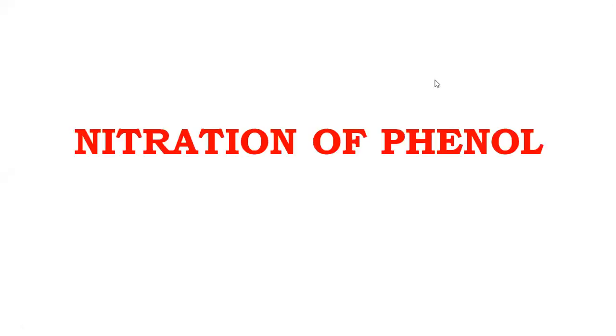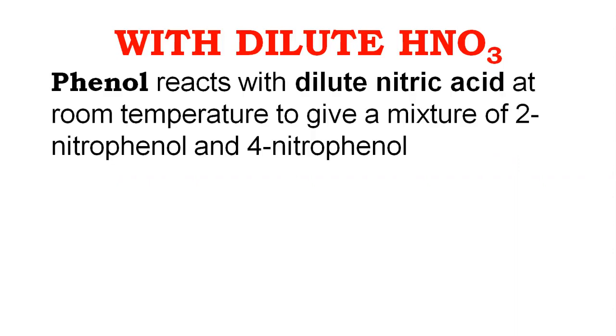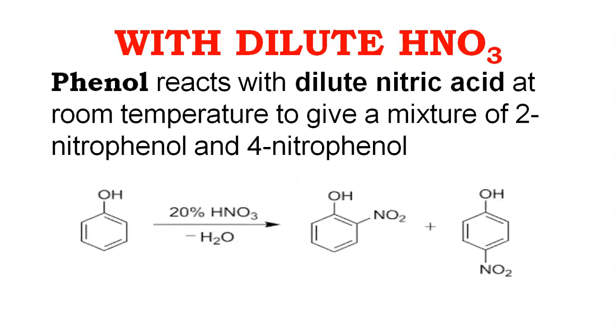Nitration of phenols. Nitration is always carried out in the presence of nitric acid, which provides nitronium ion as an electrophile. Phenols react with nitric acid in two conditions: dilute nitric acid. When phenol reacts with dilute nitric acid, it gives orthonitrophenol and paranitrophenol, that is monosubstituted product.